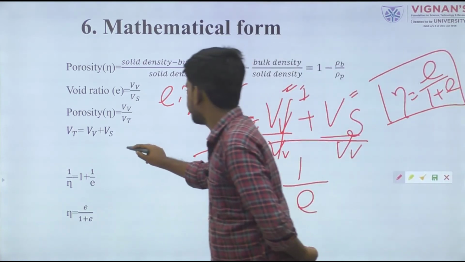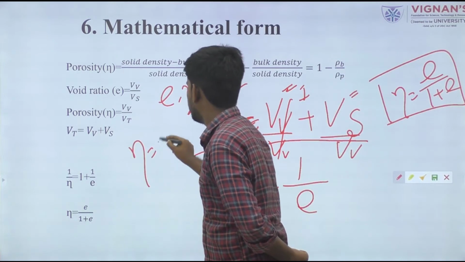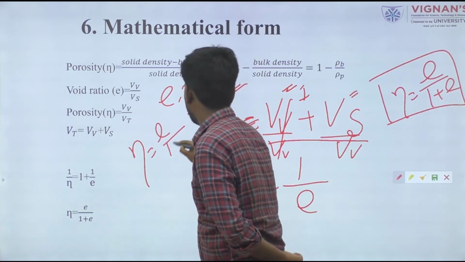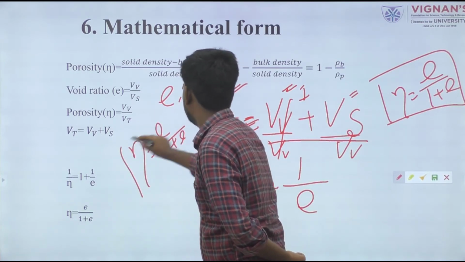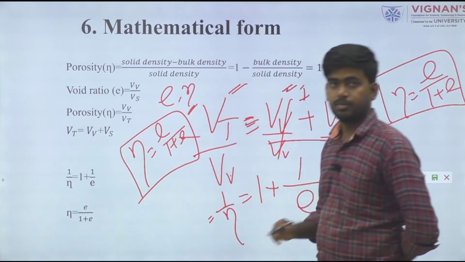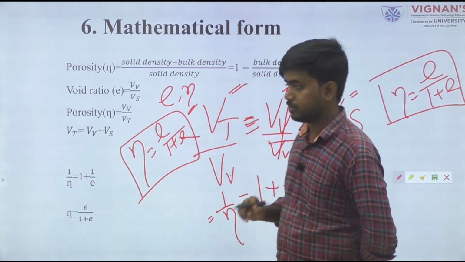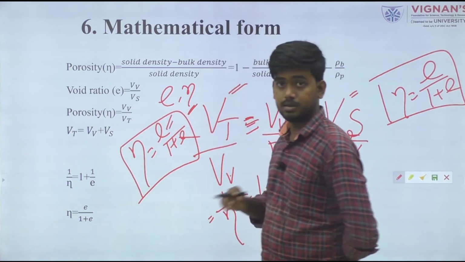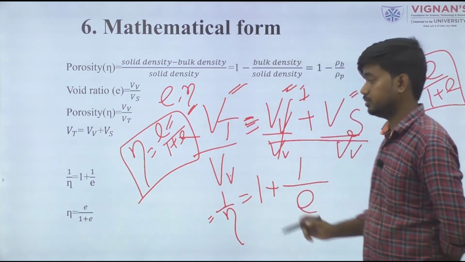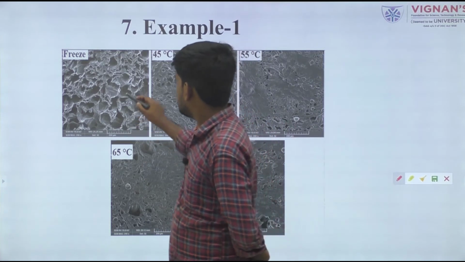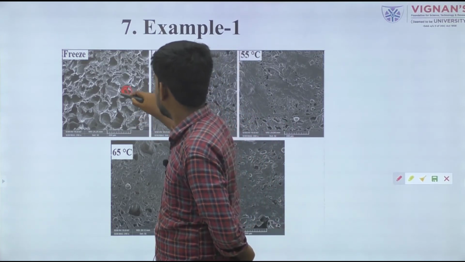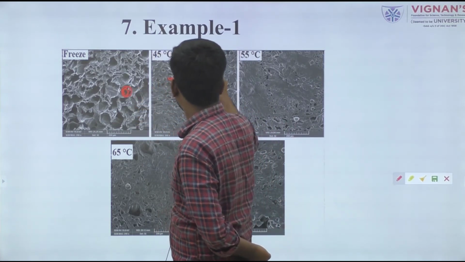porosity is equal to void ratio divided by 1 plus void ratio. Sometimes the porosity value is not given and only the void ratio value is given. This formula is used to calculate the porosity value. So these are about porosity.